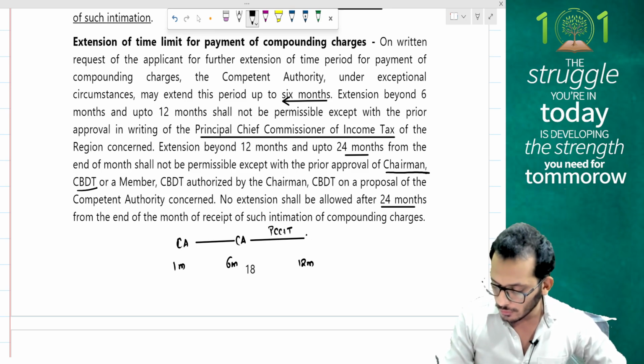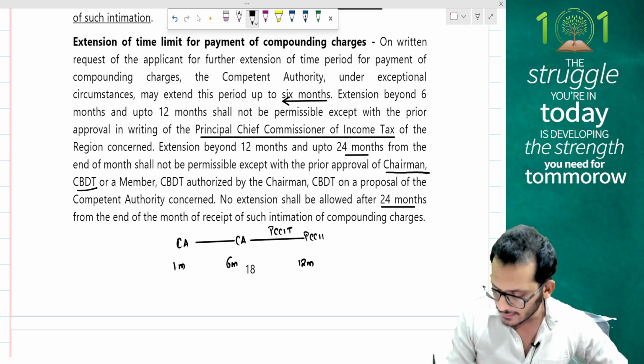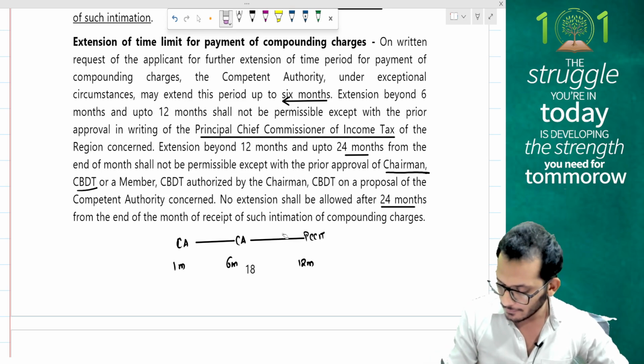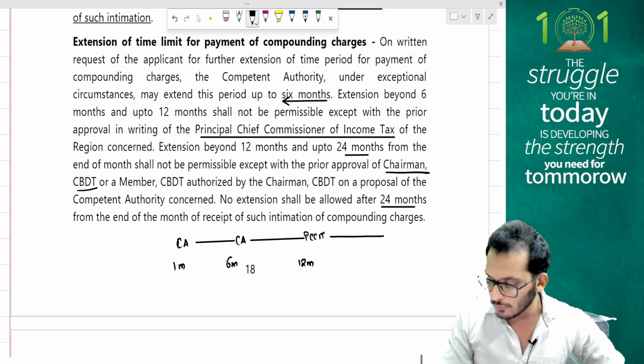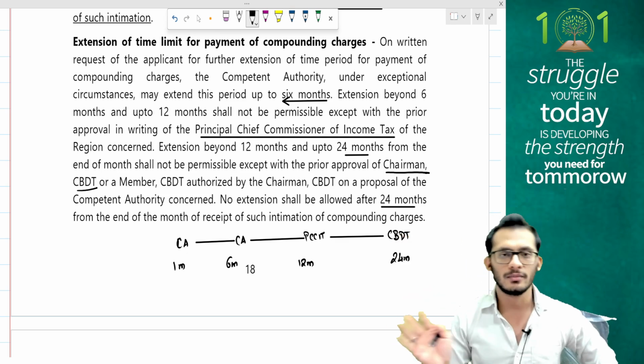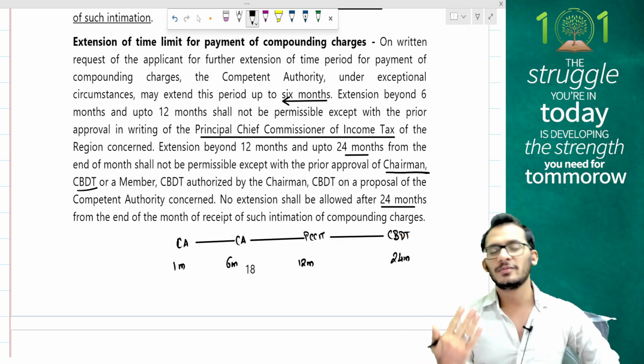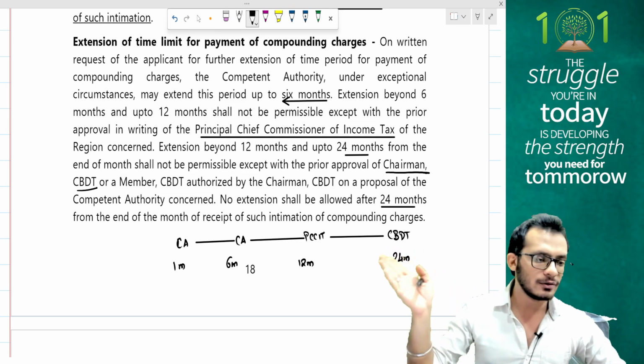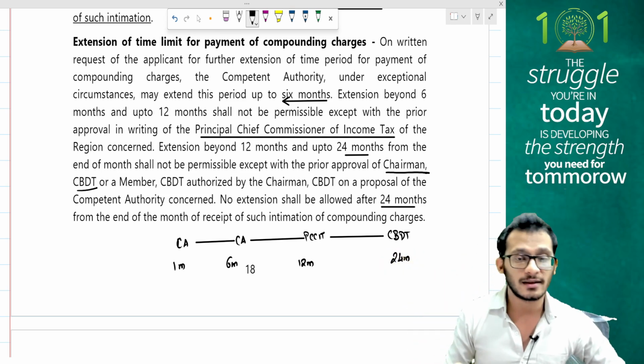If you want to go forward, then you can go and ask CBDT for an approval for an extension timeline of up to 24 months. But can you go beyond 24 months on compounding? No, you have to make the payment within such time. So which means 1 month is given to you as a timeline, people, but you do have time until 24 months if your officers are approving it for you.